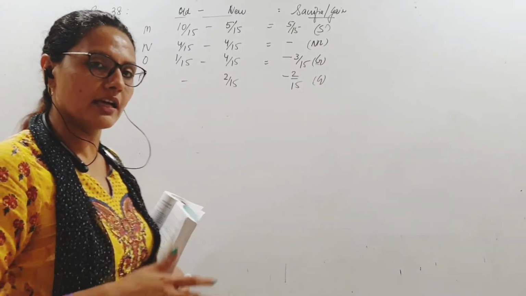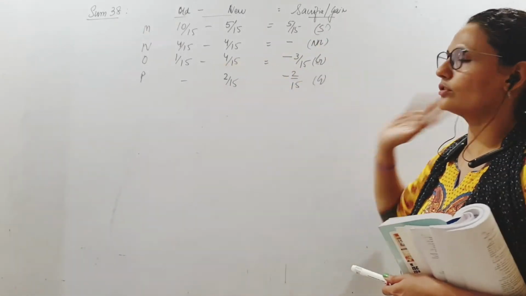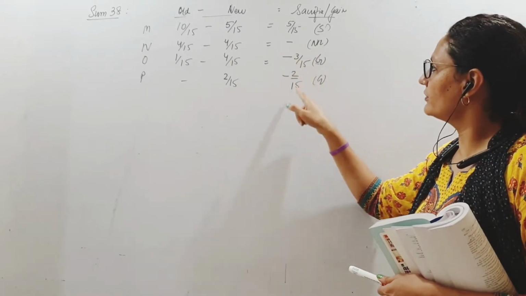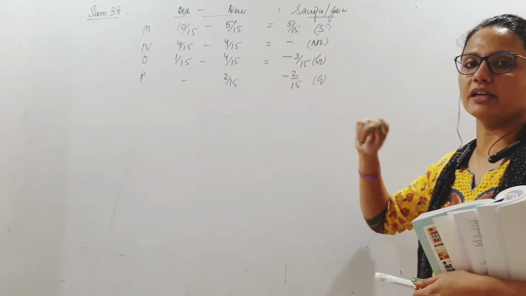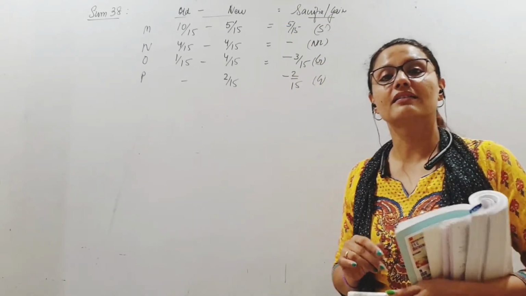Om is also a gaining partner, and the new partner is always a gaining partner. So in total, the gain is 5/15 and the sacrifice is also 5/15. This 5/15 is coming from Mohan to Om and Piyush.